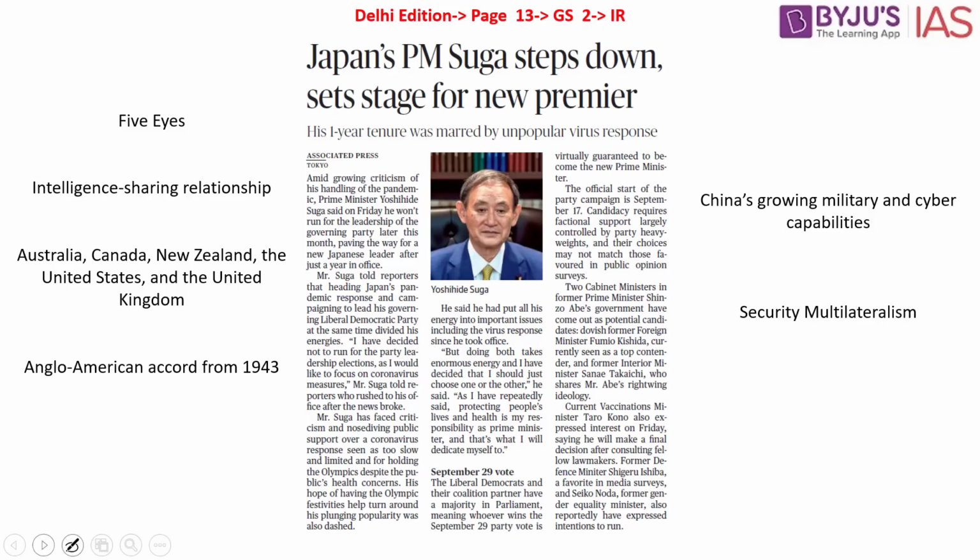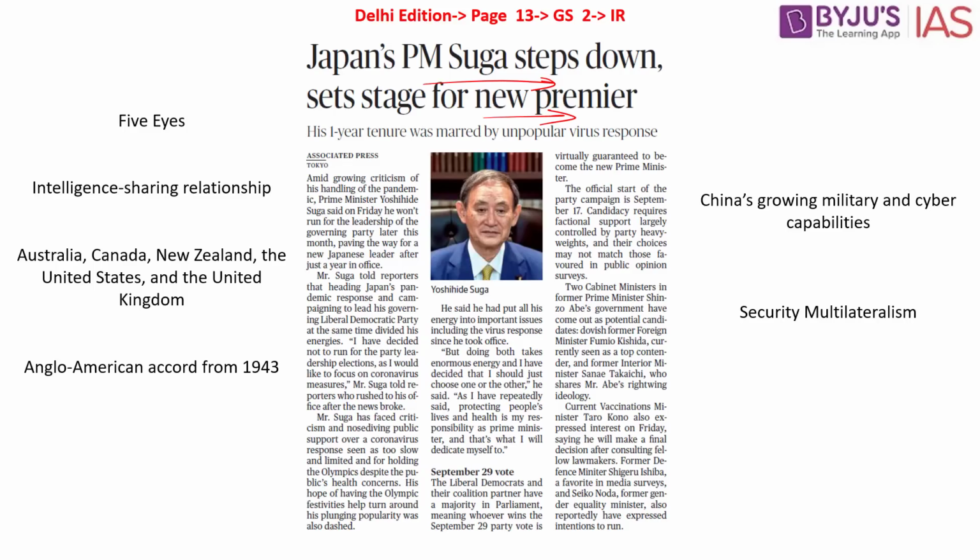Now let's look into the next article. This article says Japan's PM Suga steps down, sets stage for new premier. What is this article saying? The Japanese Prime Minister Suga is set to step down, and as a result, what we will have is a new Prime Minister who will be appointed in Japan.